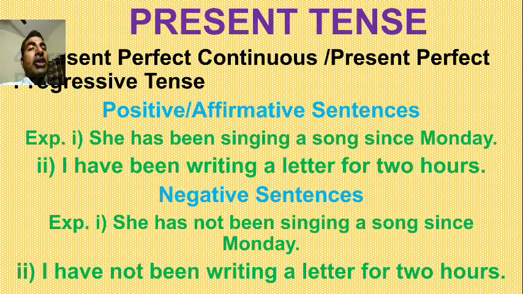And now present perfect continuous, the fourth stage of the present tense. So in present perfect progressive tense, been is always added, and since or for will also be there. She has been singing a song since Monday. If definite time is given, we use since. And I have been writing a letter for 2 hours. If indefinite time is given, there will be for. A negative sentence: she has not been singing a song since Monday, I have not been writing a letter for 2 hours.